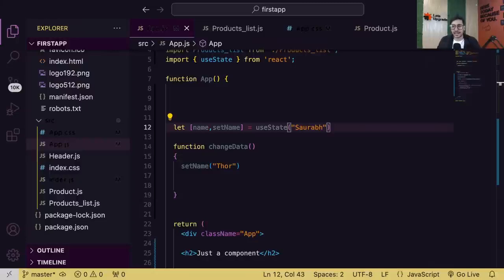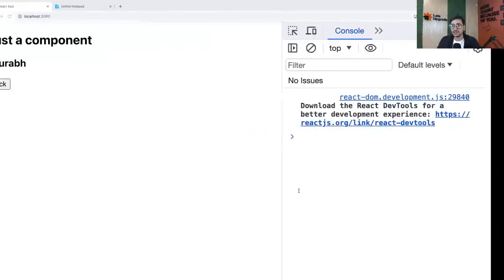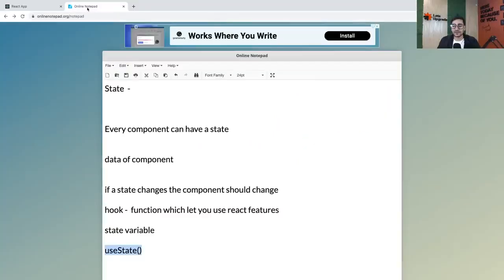So now guys, can we stand on this definition? Because sometimes we have to give a proper definition. So now I hope we can stand on this definition. Every component can have a state. Now see guys, again, let's understand this. When I say can have a state, that means it's up to you. If you create state, it will have state. If you don't create state, it won't have state. Simple idea. So every component can have a state, up to you if you create it or not.